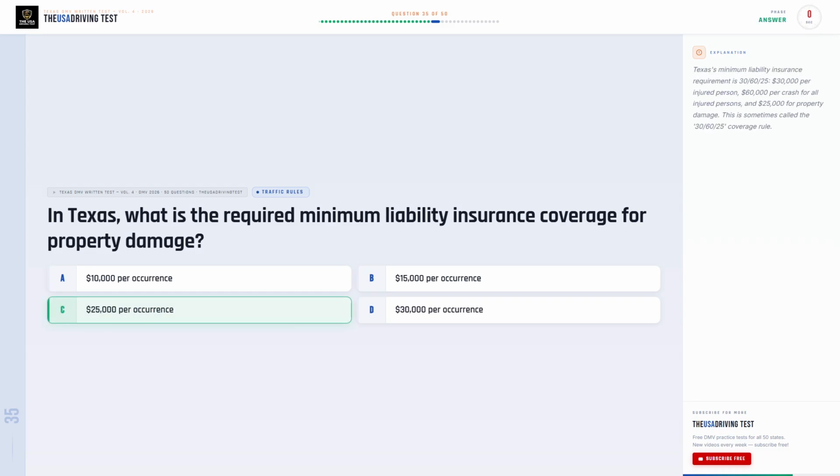The correct answer is C, $25,000 per occurrence. Texas's minimum liability insurance requirement is 30/60/25: $30,000 per injured person, $60,000 per crash for all injured persons, and $25,000 for property damage. This is sometimes called the 30/60/25 coverage rule.